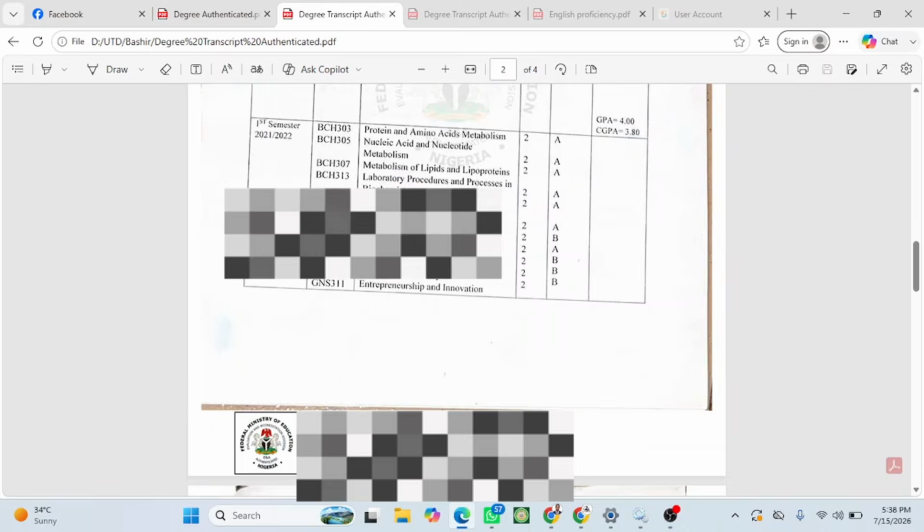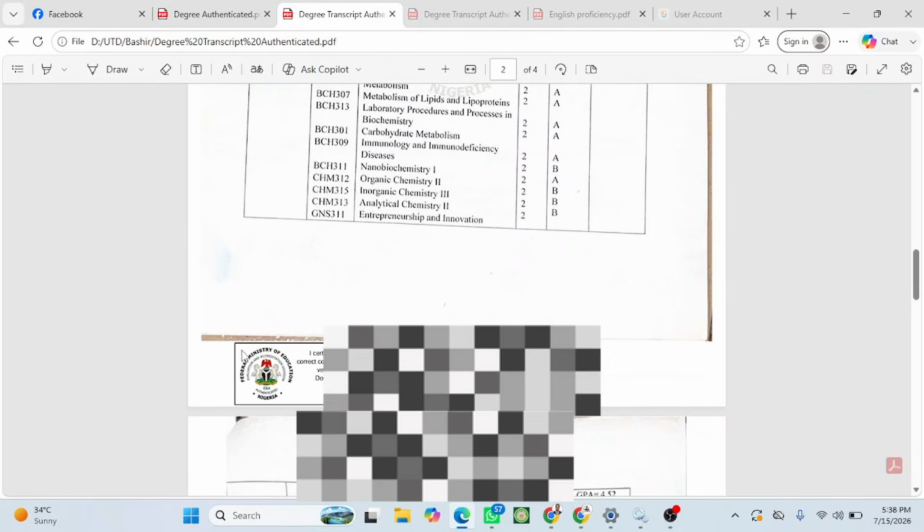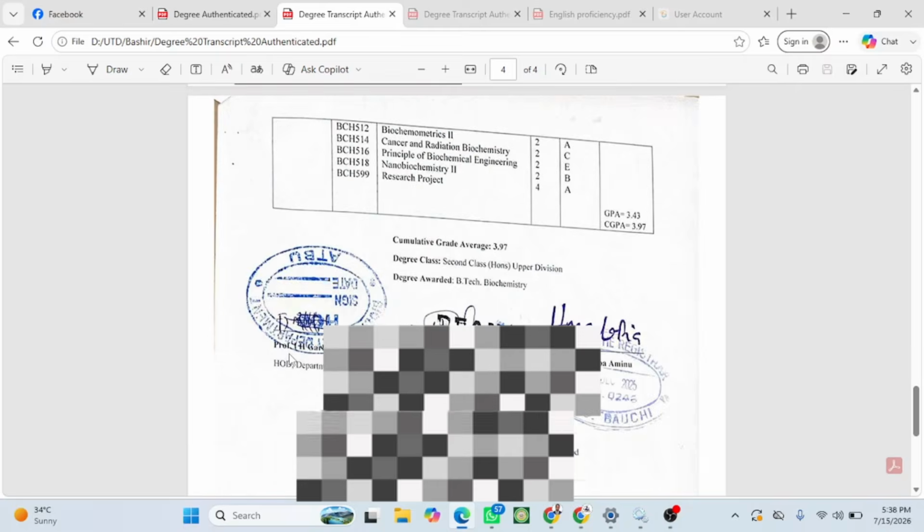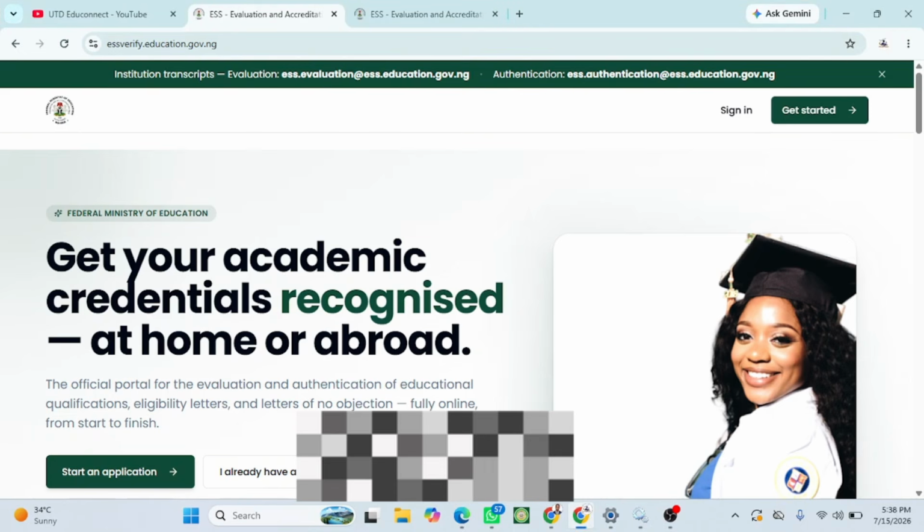Also, this is an academic transcript. As you can see, they will attach this authentication to each of the documents. They will also attach this Federal Ministry of Education watermark on every document. So let's start the application process.